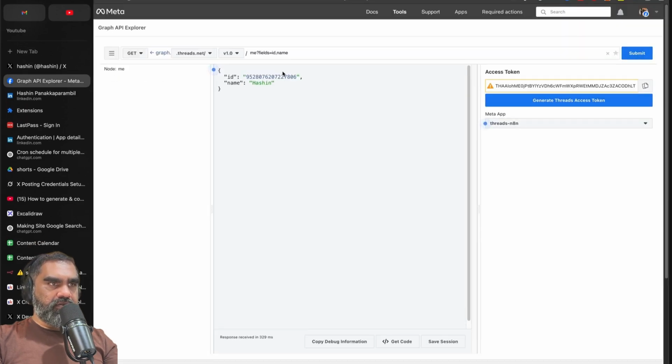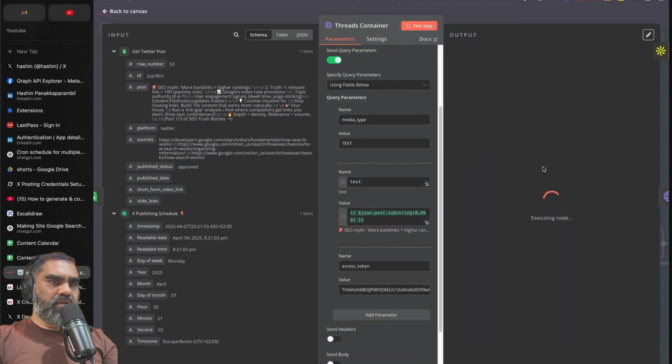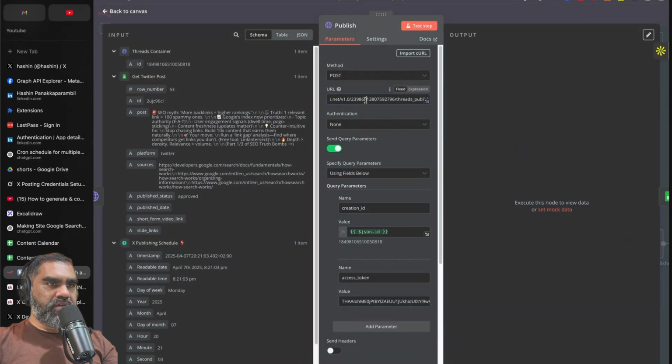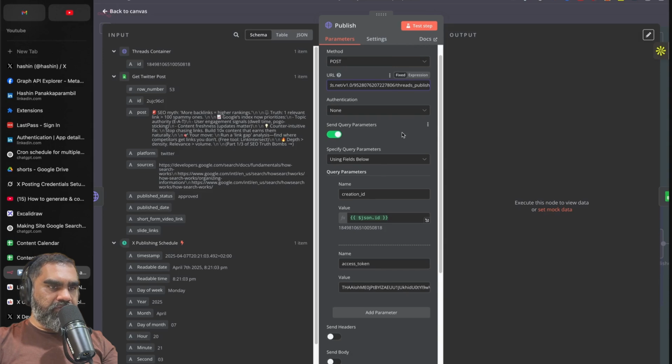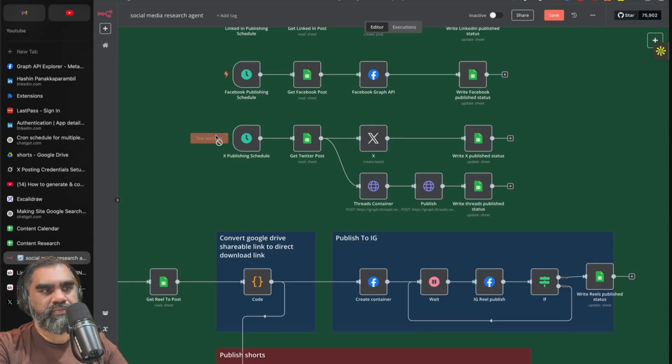Submit, and you will get that ID. So replace that with the test the step. Now it should create the post. And the same thing here in publish, you need to change that object ID to whatever you just copied from there and publish that. So that's basically it.